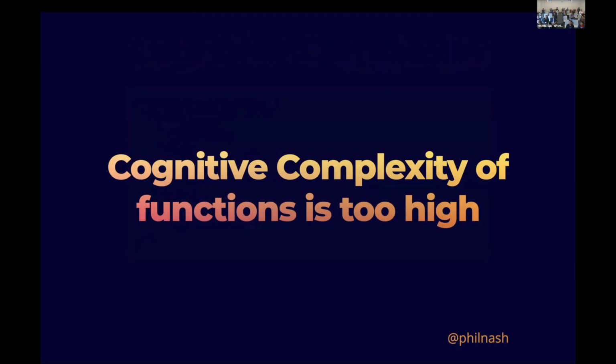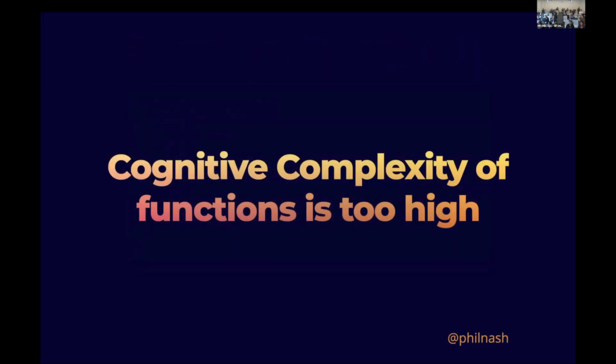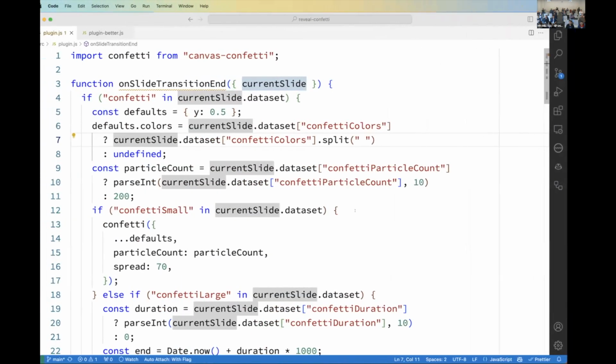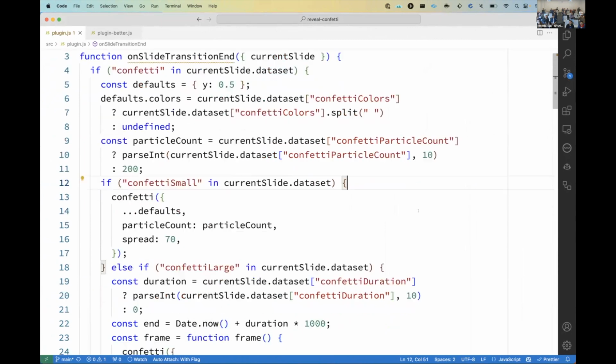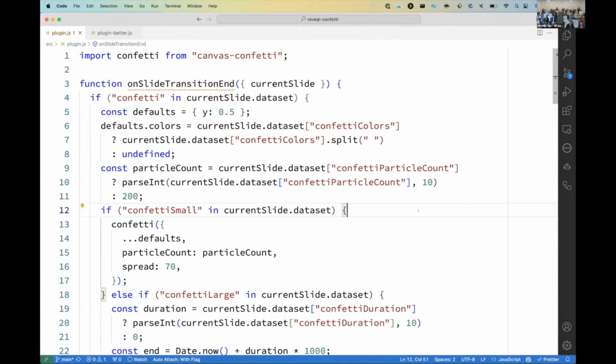And given that we've just seen 2 functions that score 8 and 1, the one scoring 8 is relatively complex, with 2 loops and 2 conditionals, but it's still only 8. 15 is our threshold for cognitive complexity. I wanted to show you a little example of that, because in order to get confetti on my slides, I had to write a plugin for Reveal.js to throw confetti onto my slides. And then I wrote it badly. It's a fairly long and annoying thing.